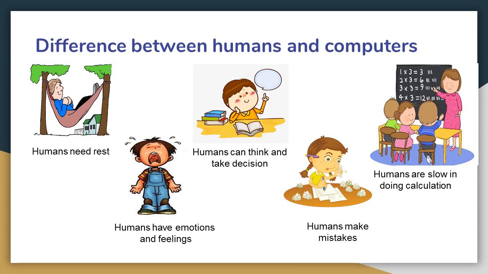Humans are slow in doing calculations. We need a paper, we need a pen, we need to write the sums and then we solve them. We are slow in doing calculation, we need some time. But any calculation that you give to a computer, it will solve it in a second. Moving on to our next topic.